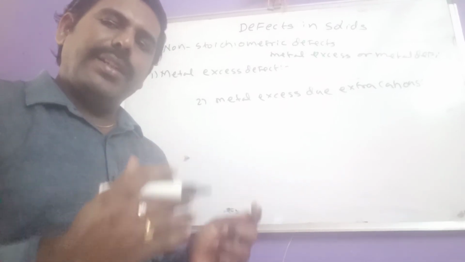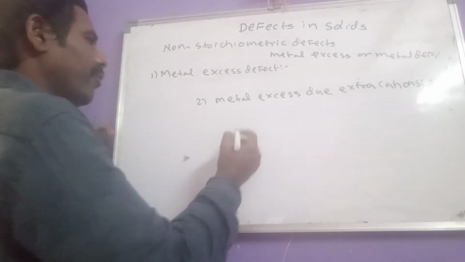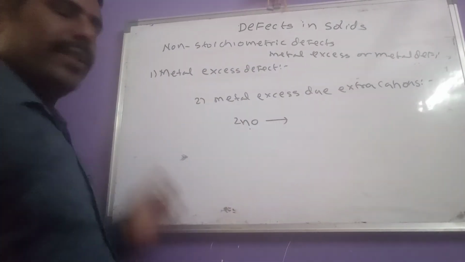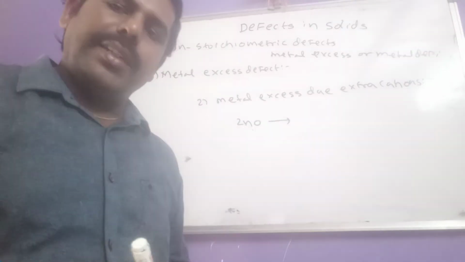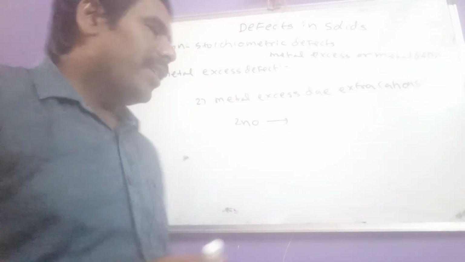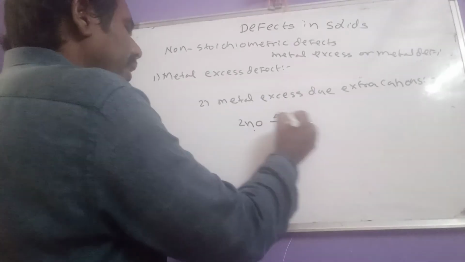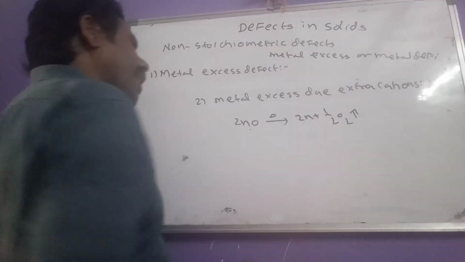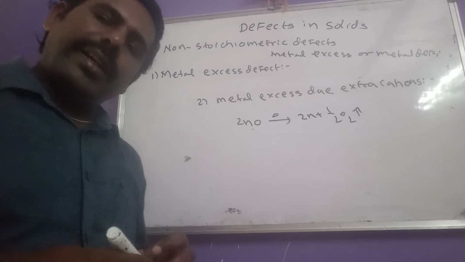The defect. So here what is happening, we can see, when zinc oxide, if you consider, it is also white in color, that means colorless. But when zinc oxide is heated, it loses which one? Oxygen gas.